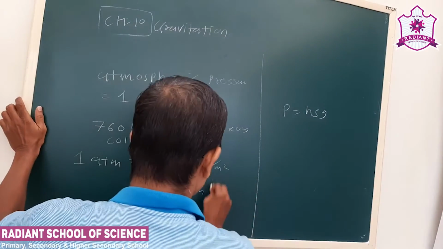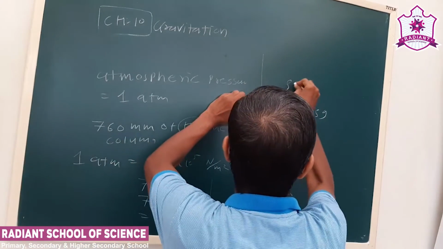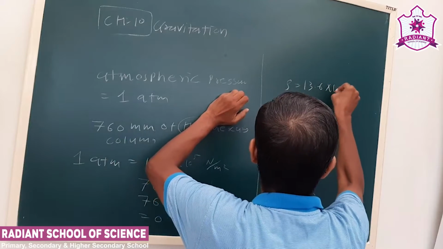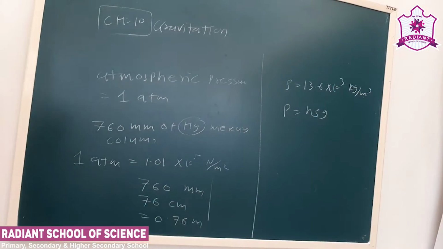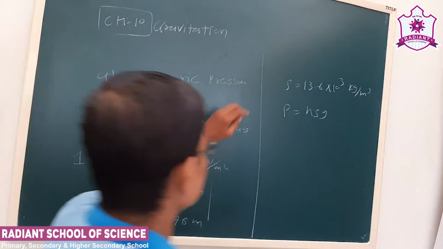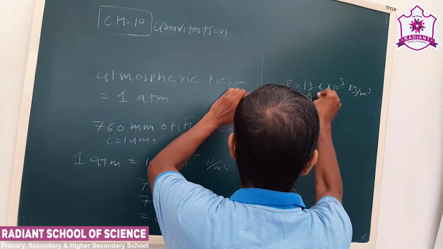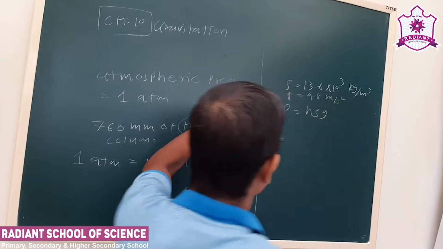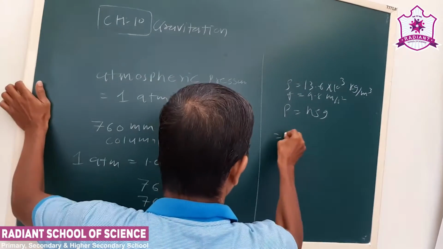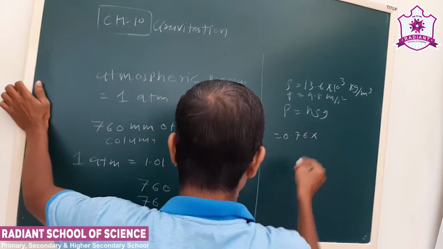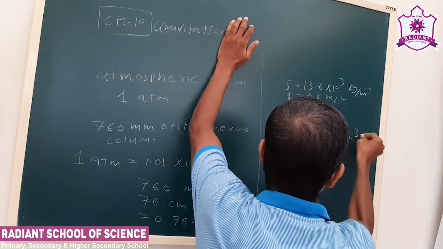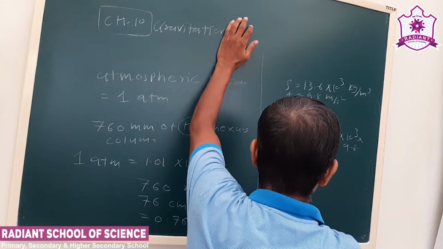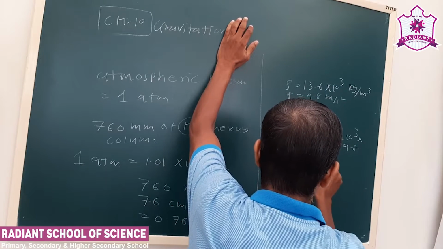The density of the mercury, rho, is 13.6 in MKS units, and g is the gravitational acceleration, 9.8 meter per second square. Now if I substitute 0.76 into density 13.6 into 10 to 3 and g is 9.8, this turns out to be